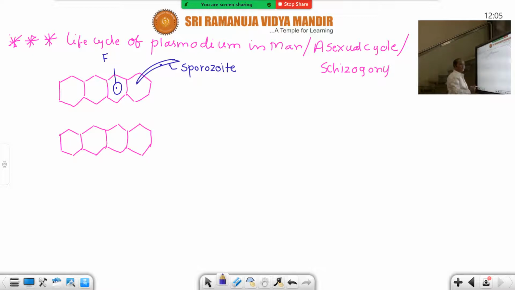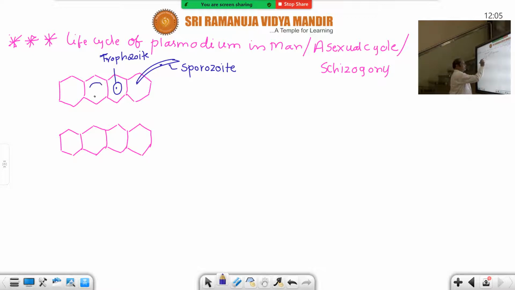The cell contents of the liver are taken up as food. That's why this is the trophozoite stage. So first, sporozoite in the liver cells is converted into trophozoite. Actually this is a repetition of the stages while drawing the diagram, so you can take it as a revision of the essay question also.